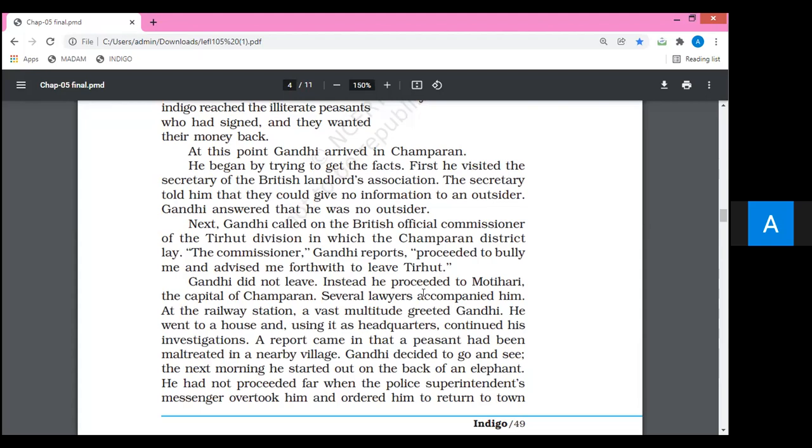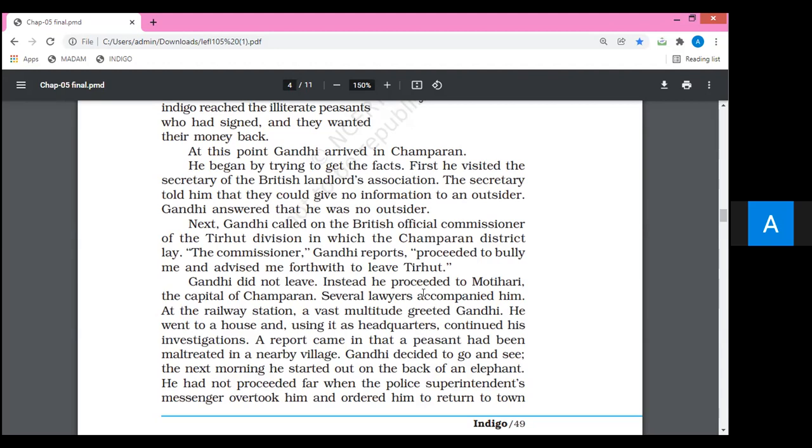The next step of Gandhiji was to consult the British Official Commissioner of Tirhut. So dear students, what do you mean by Tirhut division? You should be very clear about that. West Champaran, East Champaran, all that particular area was under the Tirhut division. So I think you are very clear about this point. The British Official Commissioner of the Tirhut division, in which the Champaran district lay, Gandhi reports, proceeded to bully me and advised me forthwith to leave Tirhut.